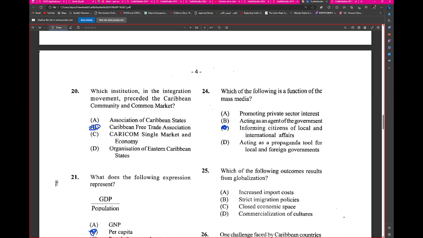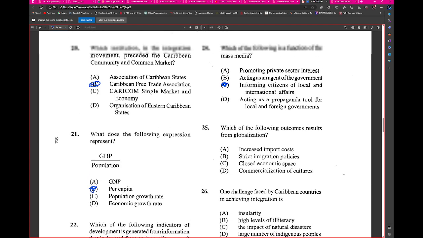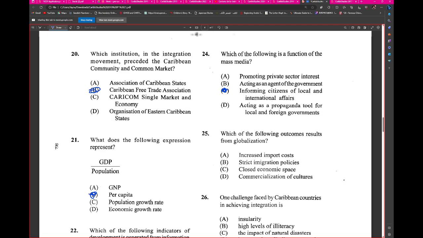Sir, D could be a possibility as well. Yeah, D could be a possibility. It is a possibility. In fact, it probably is the possibility, but it's not one of the main functions. So I'm going with that.